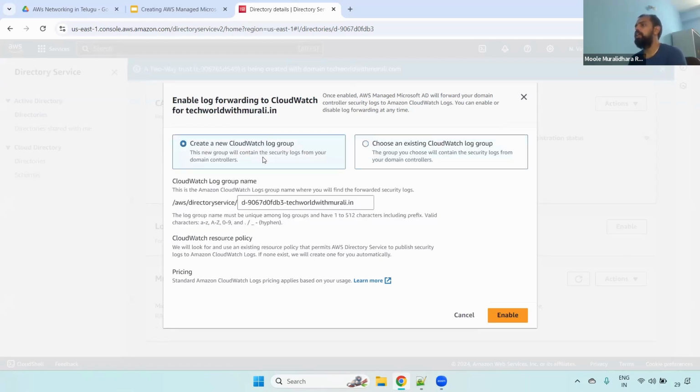If you observe here, when you are creating a CloudWatch log group, the name should be /aws/directoryservice, and then you can give any name. Currently it will be the directory ID and then whatever name is given, it will become like this. Now I'm creating that, enabling. Now in CloudWatch, it will create this particular name.